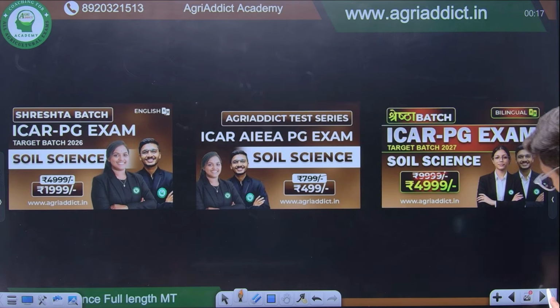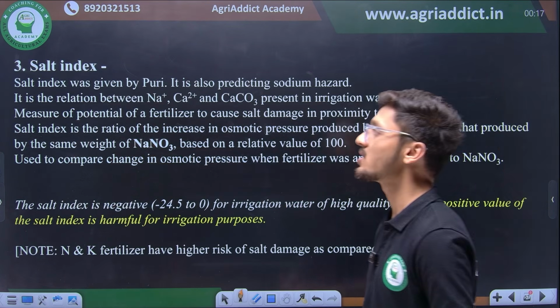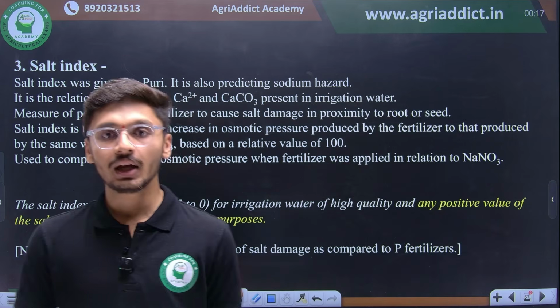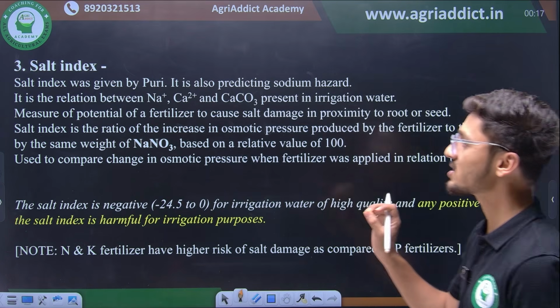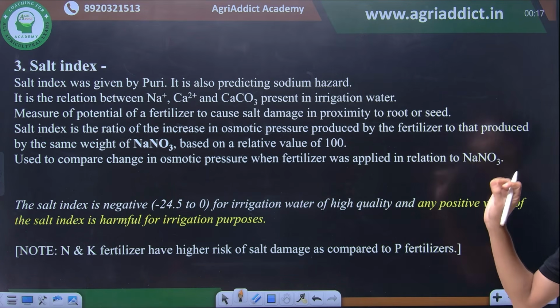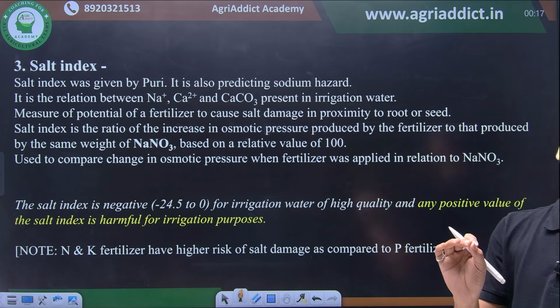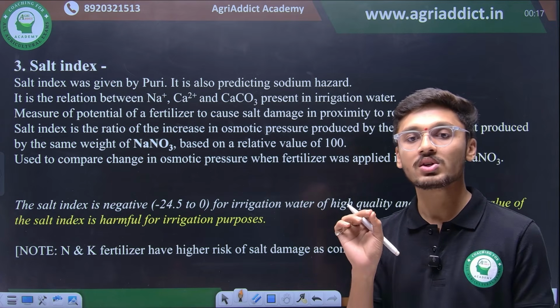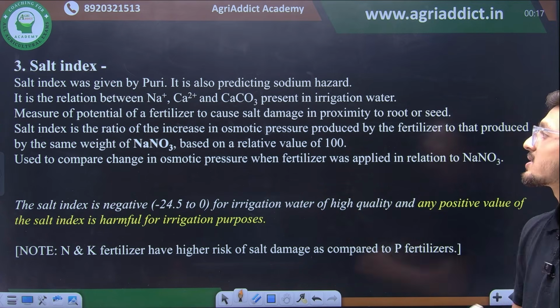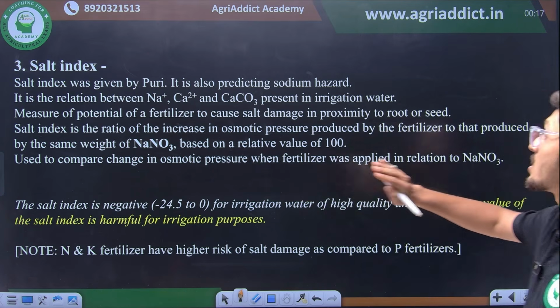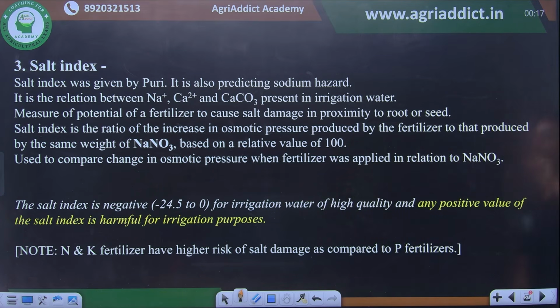Then moving ahead, we have salt index. Salt index is a property given by Puri, and it also predicts sodium hazard. The level of hazard sodium is causing is predicted by salt index. It is another parameter dealing with sodium concentration in relation to sodium, calcium and carbonate ions present in the irrigation water. It is also the measure of the potential of a fertilizer to cause salt damage in proximity to roots or seeds.